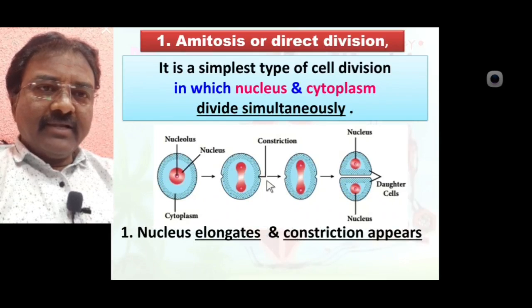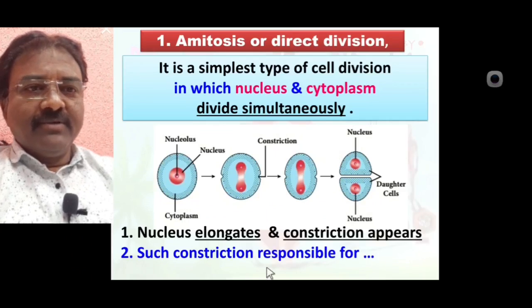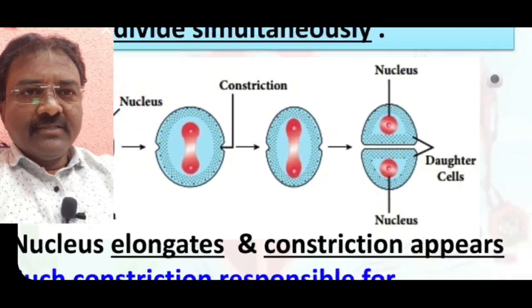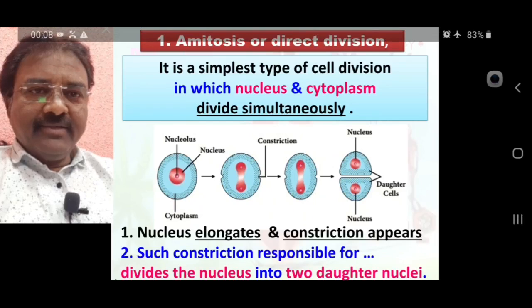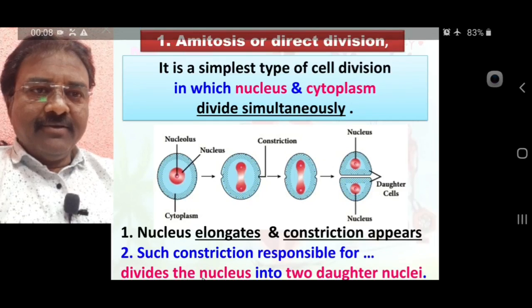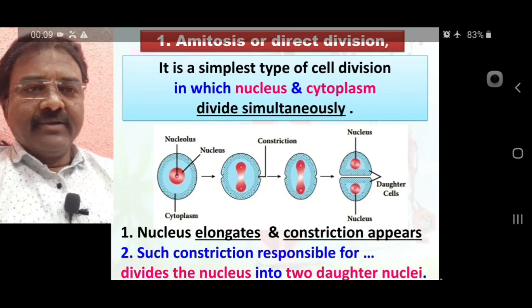The nucleus elongates and a constriction appears. Here it is clearly seen, the nucleus is elongated and constriction appears. Such constriction is responsible for division of the nucleus into two daughter nuclei.